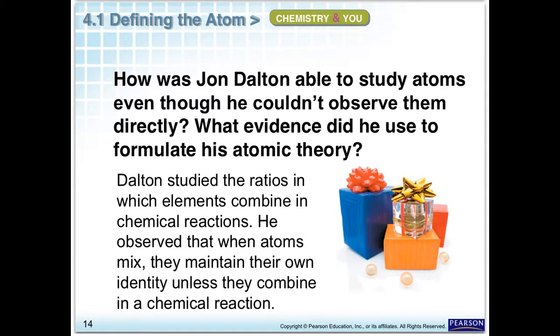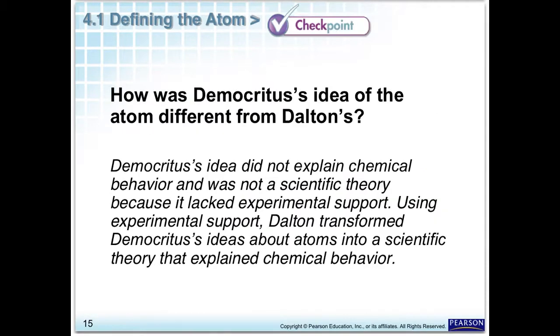So how was John Dalton able to study atoms even though we couldn't see them? He studied the ratios in which elements combine, and observed that when atoms mix, they maintain their own identity unless we have a chemical reaction, and then we get a new substance.